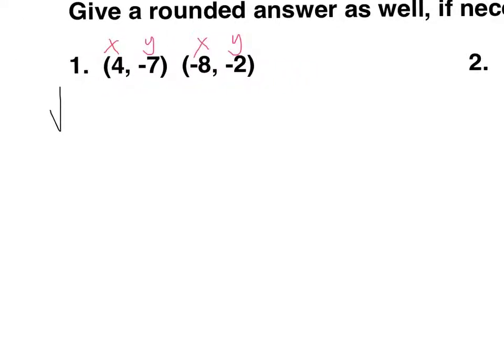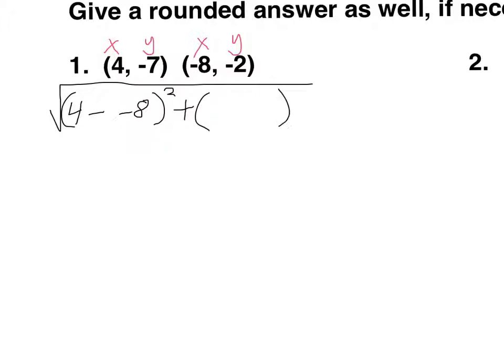So I'm going to make the radical. In the first parentheses, I'm going to do x minus x. So I could just go in order, 4 minus negative 8. And then in the second parentheses, maybe I'll go in the same order, negative 7 minus negative 2. Okay, so now you actually need to do that operation. What is 4 minus negative 8? Well, that's really going to be plus, so you can just enter it into your calculator and you get 12.